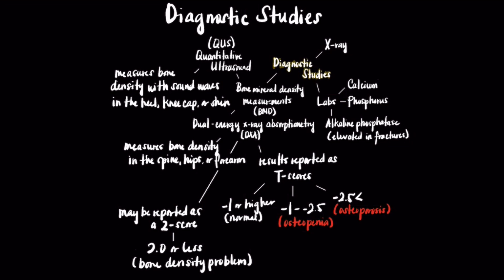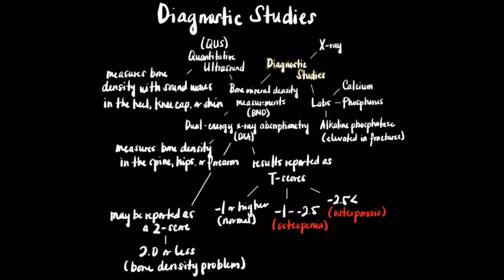Results from a DXA are reported as T-scores, which are standard deviations below average from normal bone density. In the chart, a -1 or higher standard deviation is normal. Anything in between -1 and -2.5 indicates osteopenia, and anything beyond -2.5 indicates osteoporosis. The DXA values may also be reported as Z-scores, which are values in relation to the average of the individual's age or ethnic group. A value of -2.0 or less indicates a bone density problem.